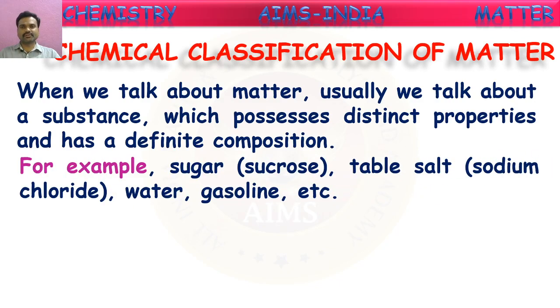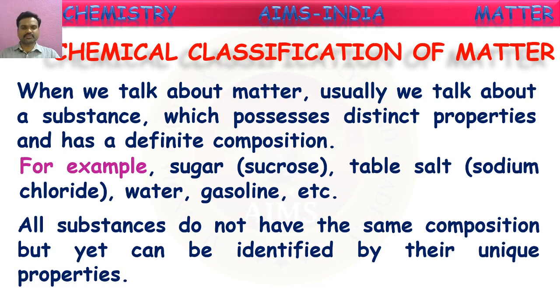For example, sugar, table salt, water, gasoline, etc. These are all different forms of matter. All these forms have special properties, one kind of particles in them. All these matters do not have the same kind of particles. So, as shown here, all the substances do not have the same composition, but they can be identified by their unique properties. Even though these are not all made up of the same kind of particles, they have special properties. Based upon those properties, they can be distinguished from one another. These properties depend upon the type of particles present in them. So based upon that, this classification is done.